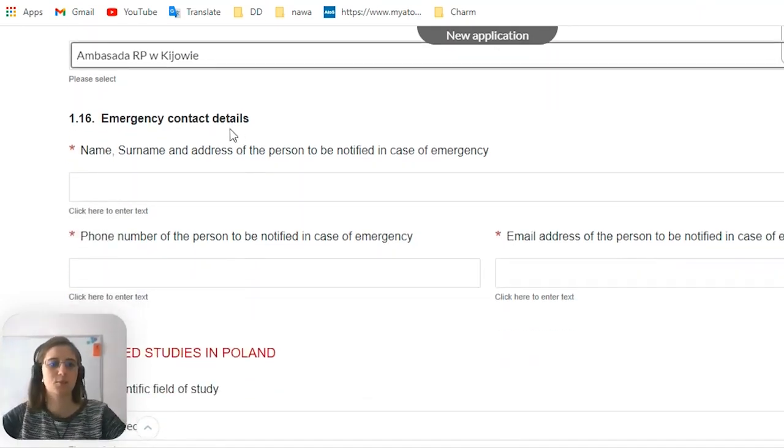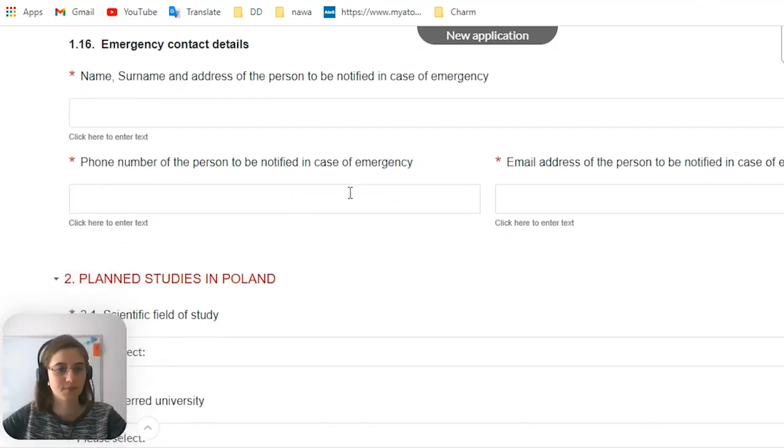Here is emergency contact details. You write your name, surname, and address of the person to be notified in case of emergency. Everything can happen, so the agency needs your information. Phone number of the person to be notified in case of emergency. Don't forget to put the country code in front of it. Email address of the person.